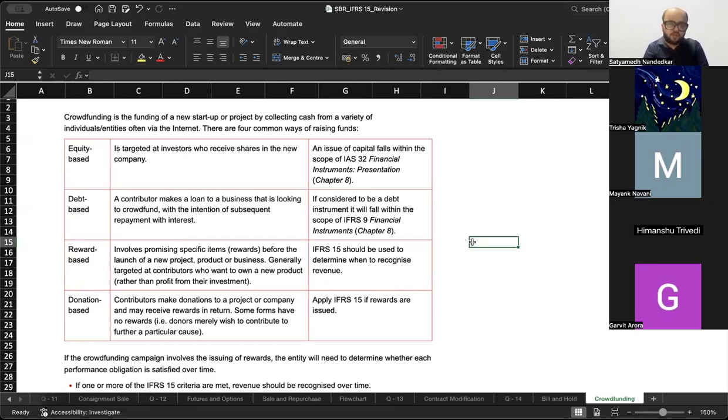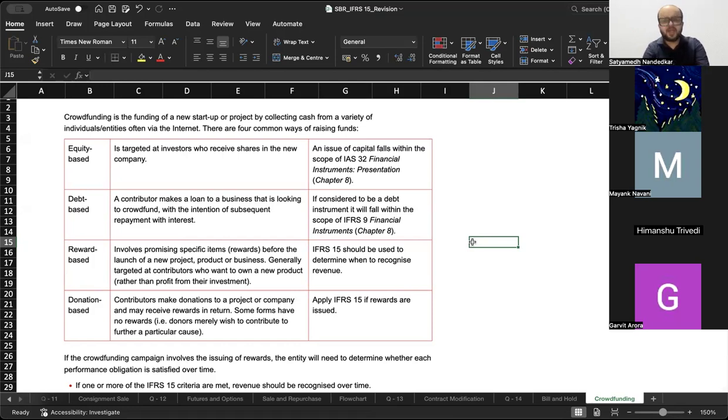Crowdfunding is the funding of a new startup or a project by collecting cash from a variety of individuals or entities, often via the internet. There are four common ways of raising funds. Equity based is targeted at investors who receive shares in the new company. An issue of capital falls within the scope of IAS 32 Financial Instruments.